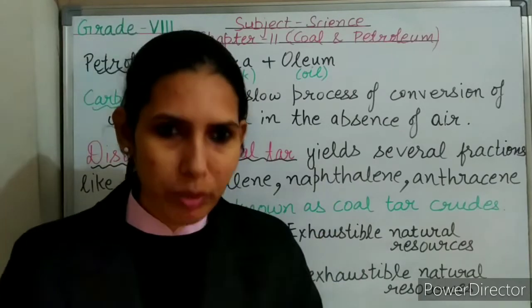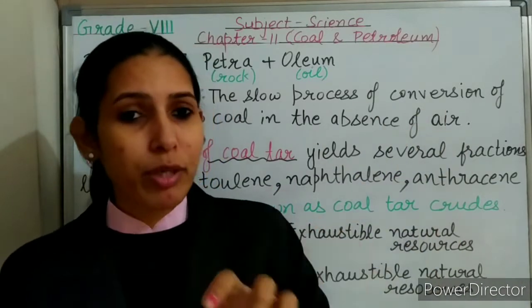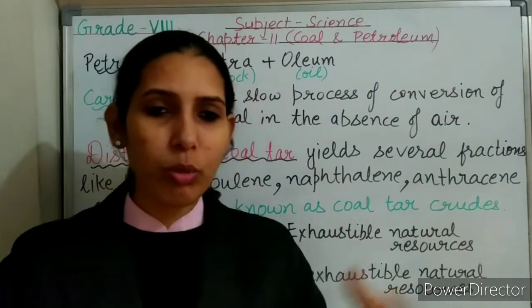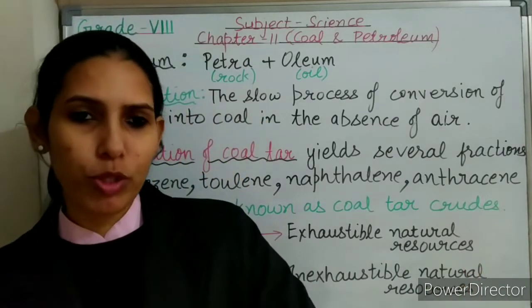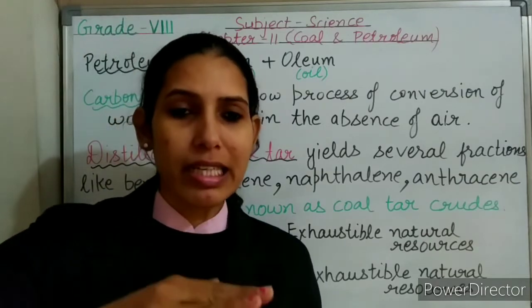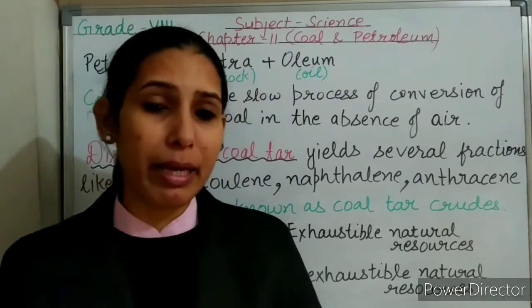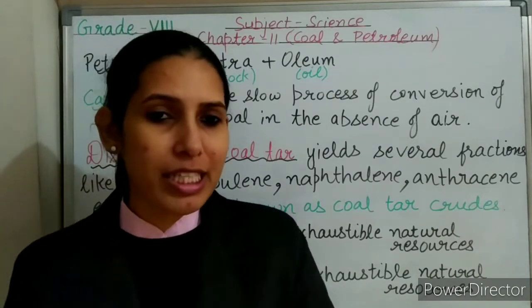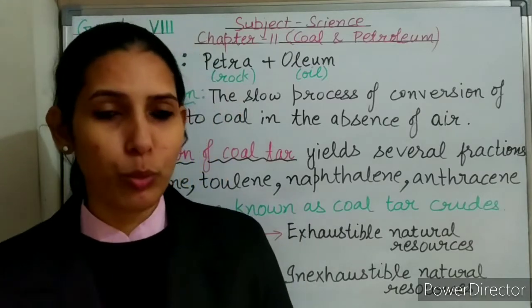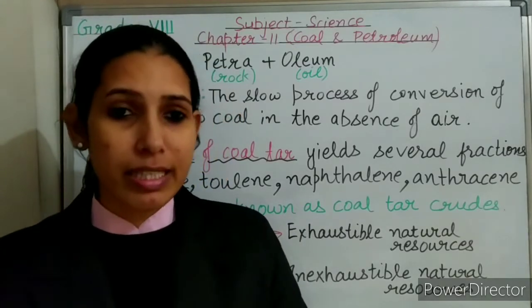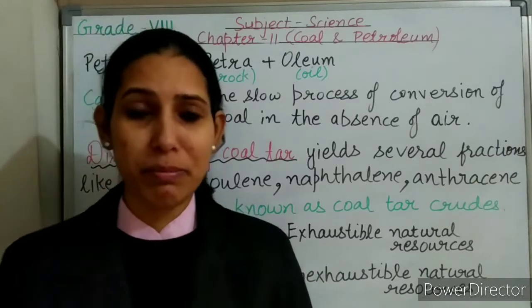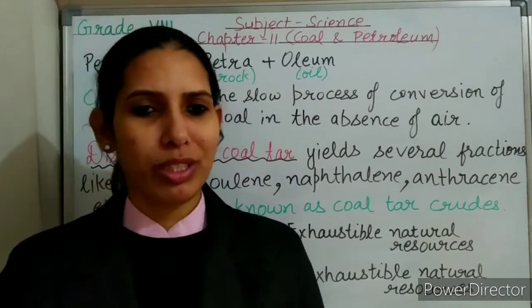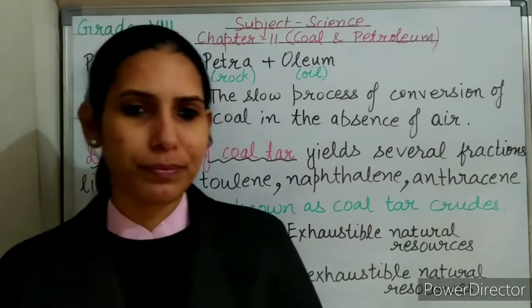So what happened millions of years ago is that when marine organisms died, they settled down at the seabed, and with time, mud and sand kept depositing over them, due to which they sank deeper. Due to high pressure and high temperature, along with bacterial action in the absence of air, these marine organisms slowly got converted into petroleum and natural gas. Some part of the remains, depending on the temperature and pressure, got converted into petroleum, and some part got converted into natural gas.